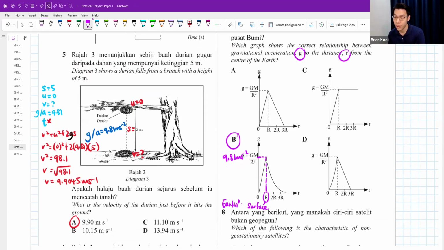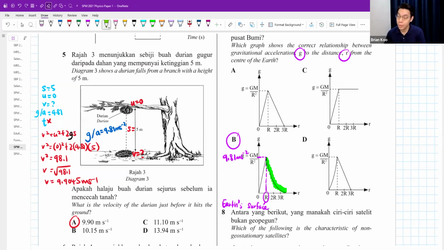Earth's surface. Okay, then what does 2R mean? 2R means you leave the Earth's surface, and the distance now is 2 times the R. And you go further and further. Guys, as you go further, the graph must fall down. This part right here